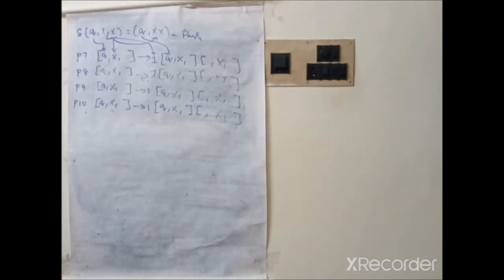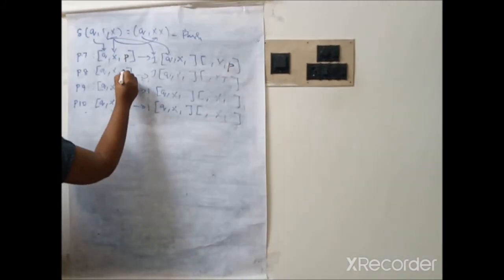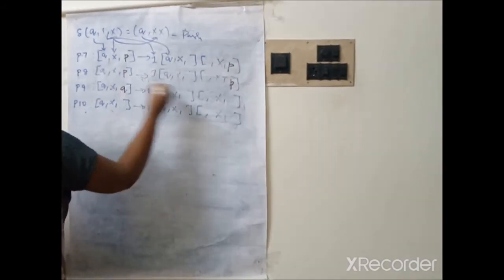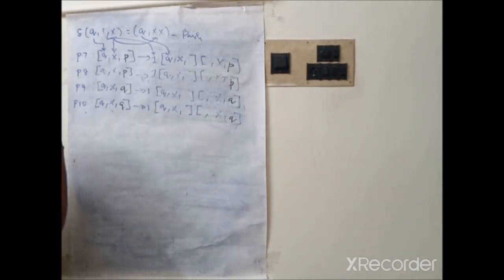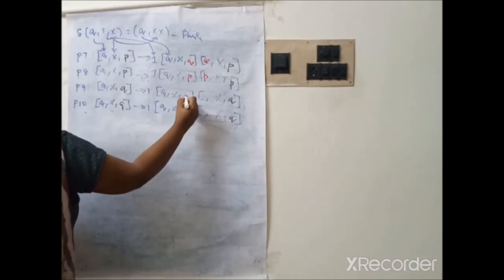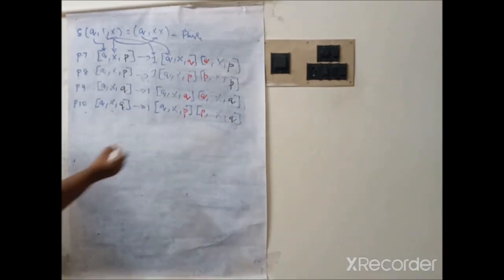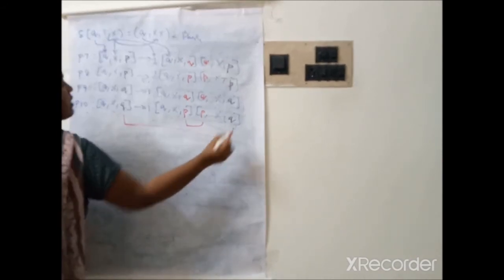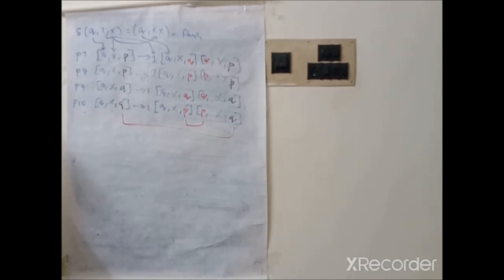Now we need to fill the empty places. So how can we fill them? If we write P in this place, the last value should also be P. Okay, therefore P P Q Q Q Q. Here in between, we have 2 P's, so you can have either QQ or PP. Similarly here also QQ or PP. In this way we can write the production. These two values and these two values should be same. If you write Q here and P here, it is wrong. Okay, so this is for push operation.